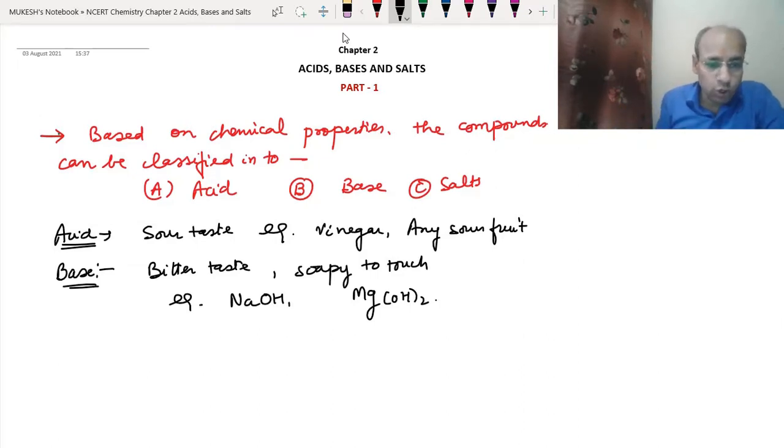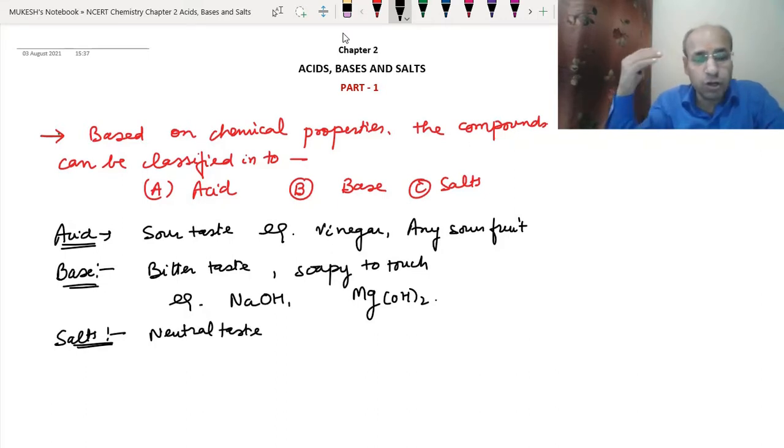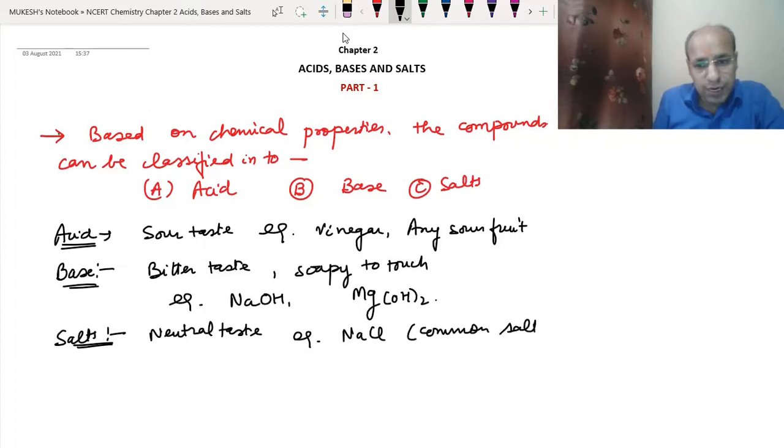Now comes the salt. Salts have a neutral taste. That means they don't provide us a taste. Although we can taste common salt, we do not say that it is neutral, but chemically it is normally a neutral taste. For example, sodium chloride, the common salt that we use in our home. There are many salts that we use and they come under the category of salt.